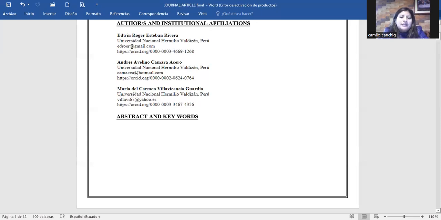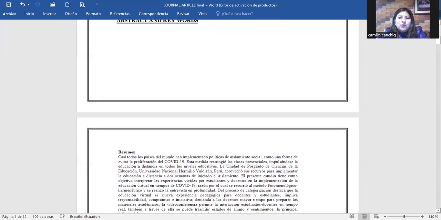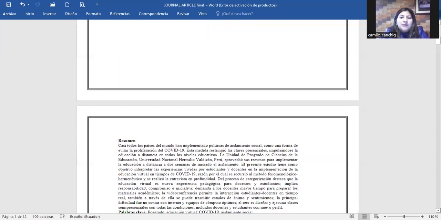Another very necessary part in a journal article is the abstract and keywords. The abstract is understood as the summary of the whole academic paper, in which all the information about the research, such as the problem, method, results, etc., is presented. It is no longer than 250 words because the summary speaks briefly of the content of the entire work in order to attract the readers and get them to complete the reading of it.